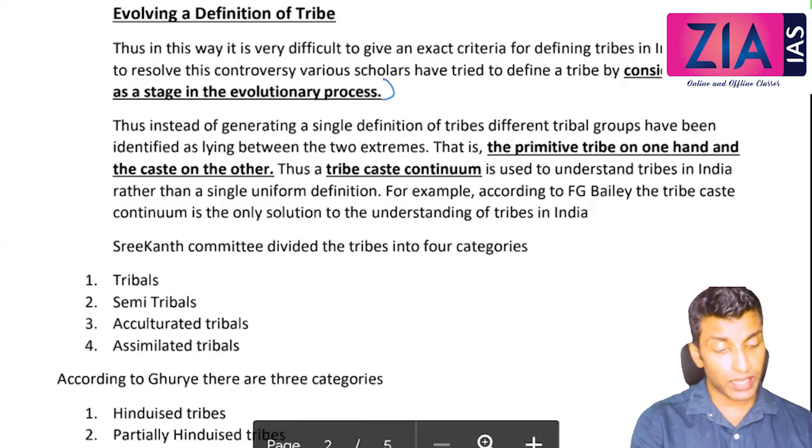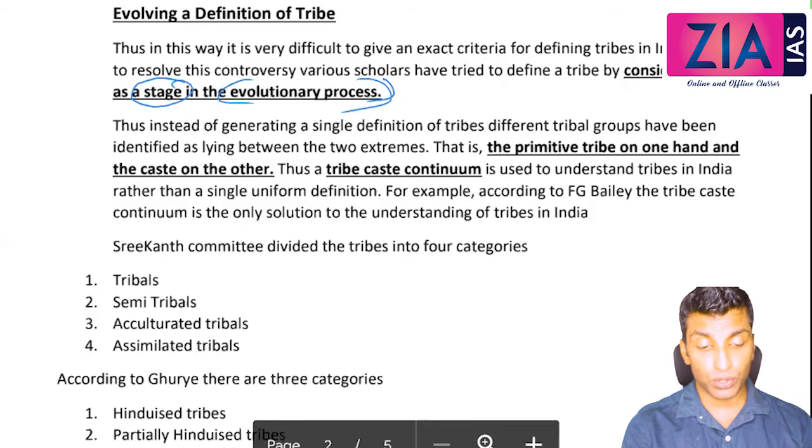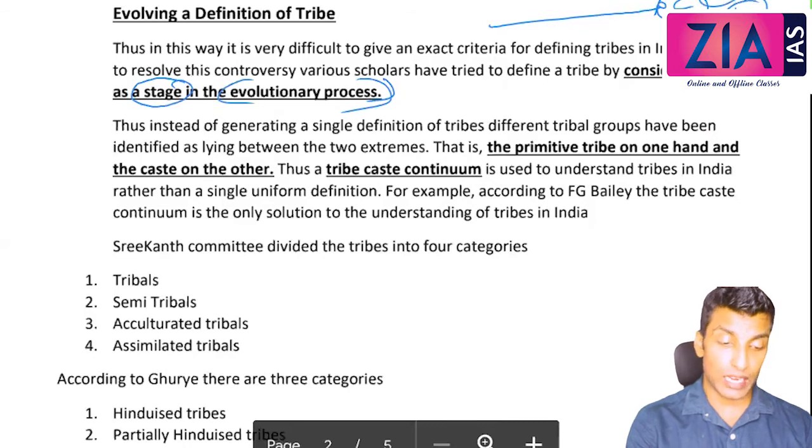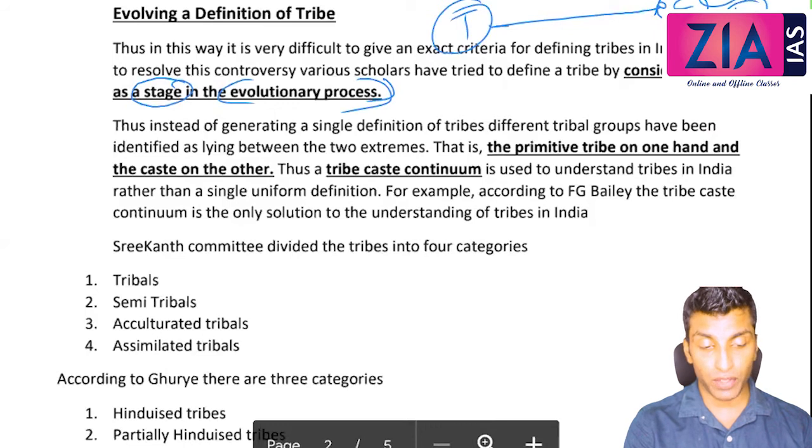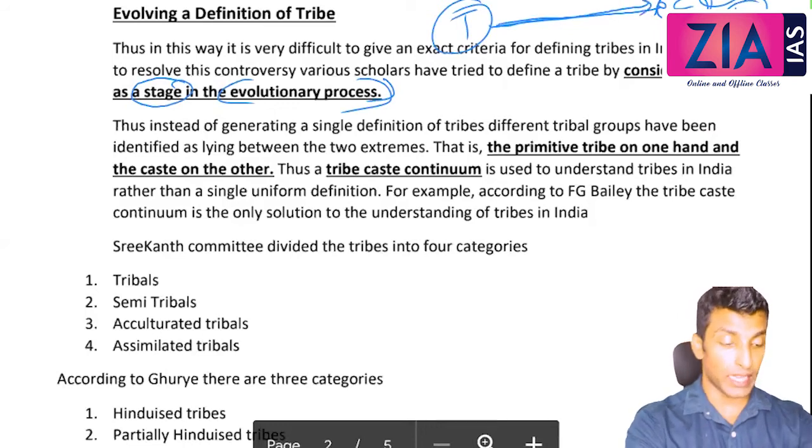So they are actually one of the stages in the evolutionary process. So the evolution is going to reach where? It is at the caste, okay, or the Hindu religion mainly, or any religion. So tribes are part of an evolutionary process. So they will evolve and will become part of the caste system.